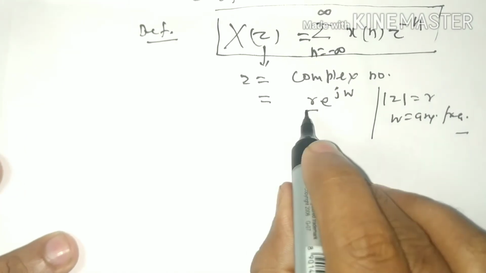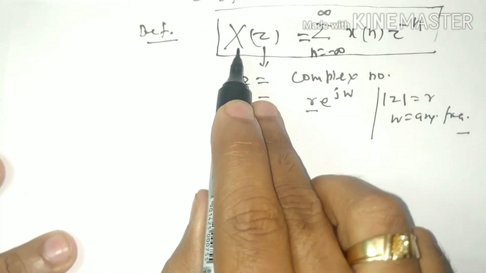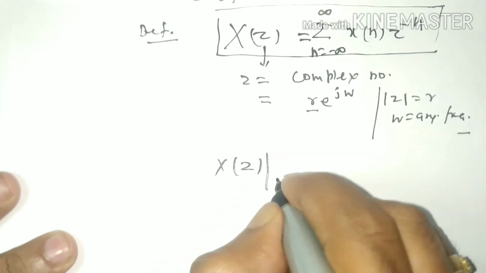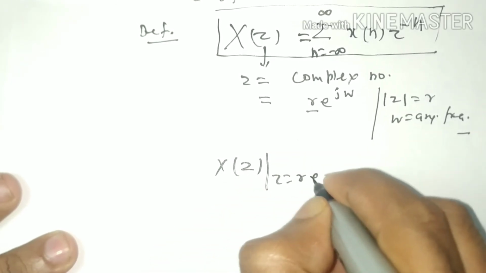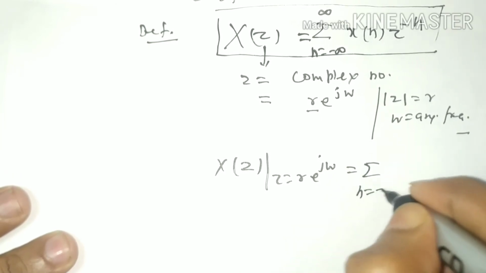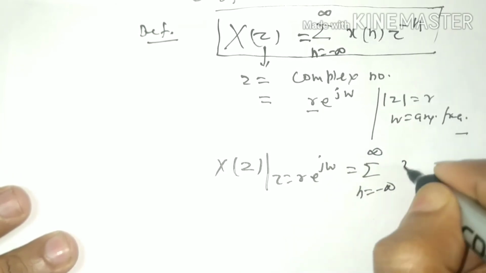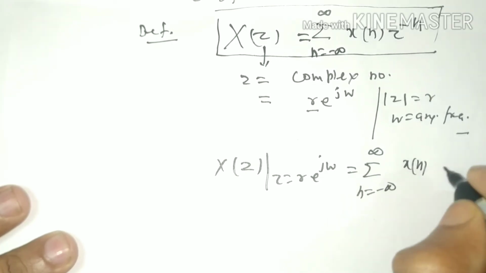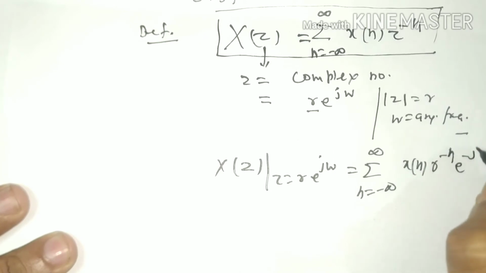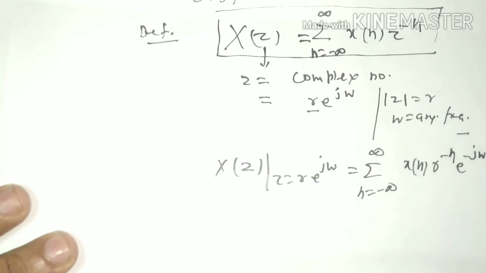Now we can put the value of z in this definition. X(z), where z equals r e to the power j omega, equals summation from minus infinity to infinity of x(n) r to the power minus n e to the power minus j omega n. So